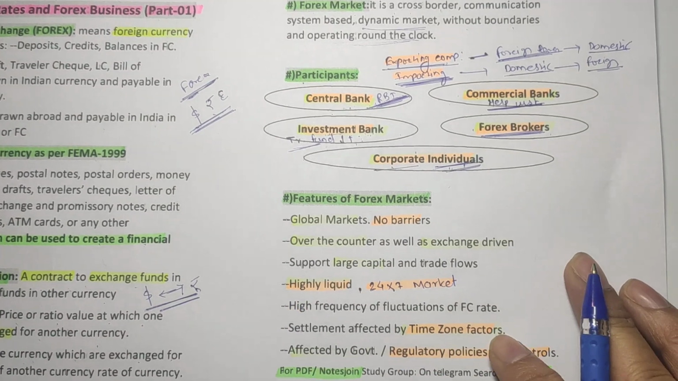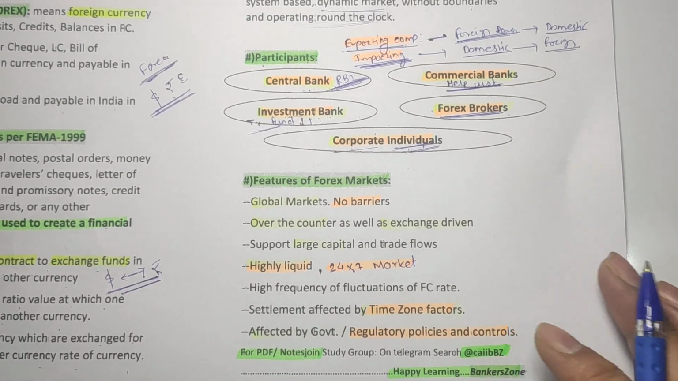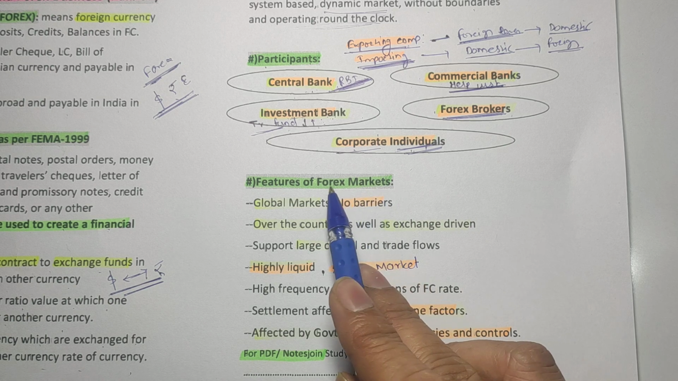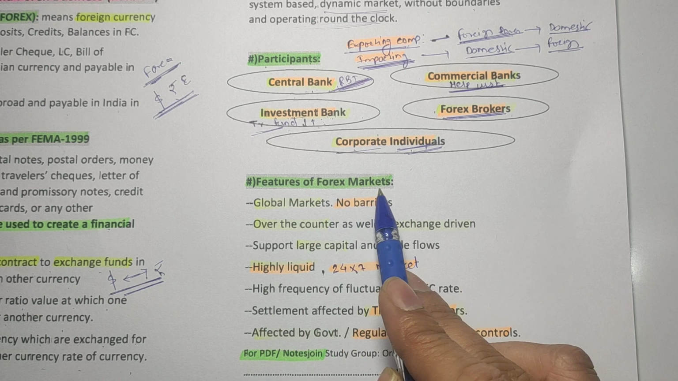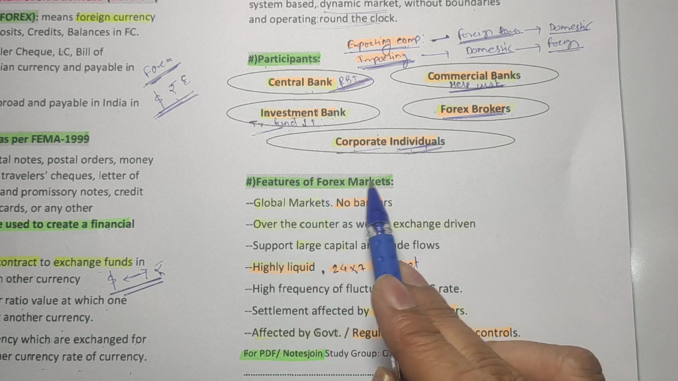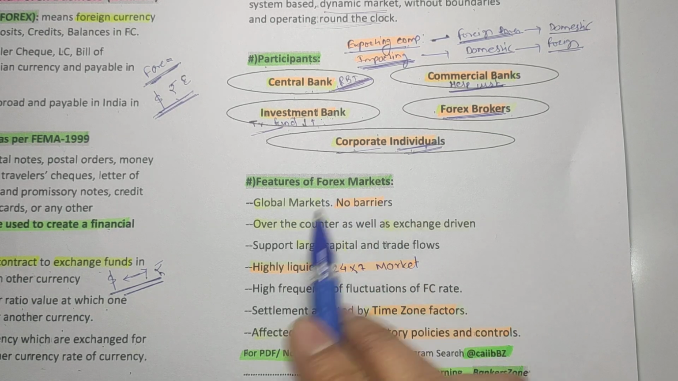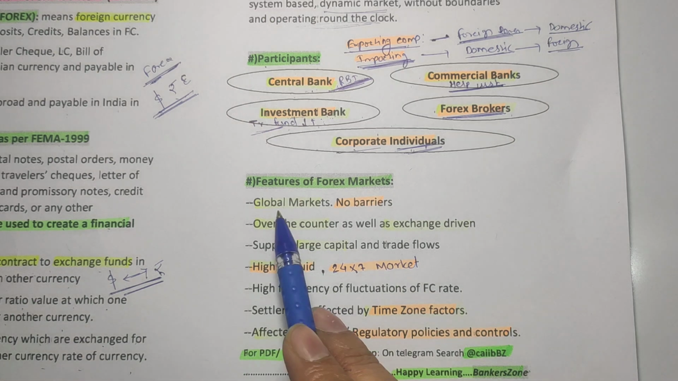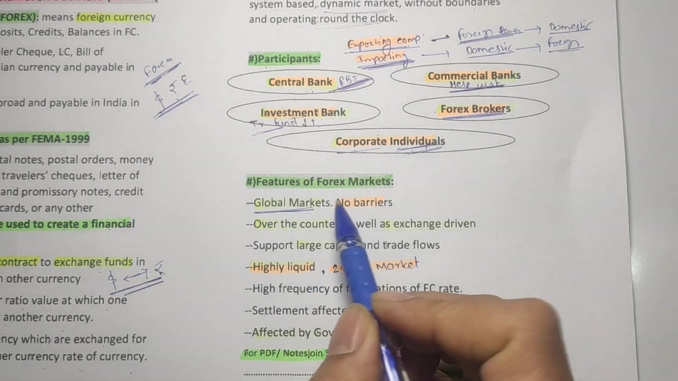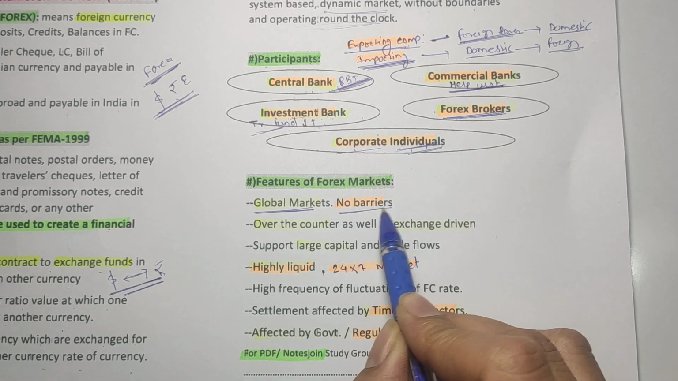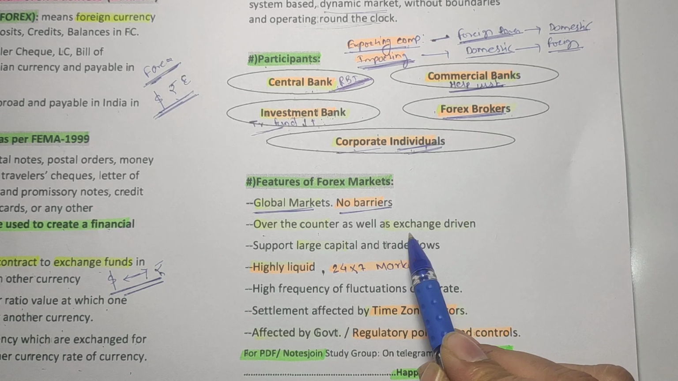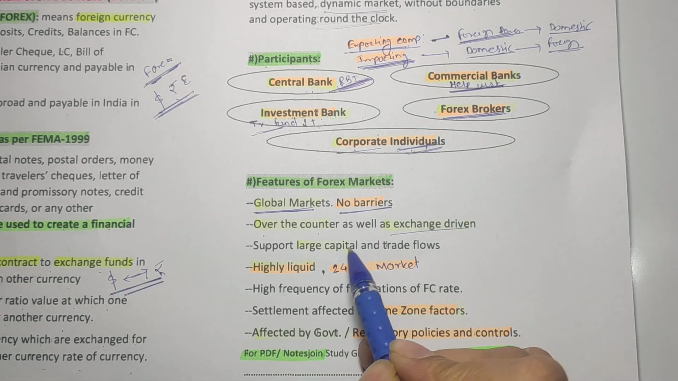So let's see some features of the forex market. Friends, as I have already told, the forex market is the system where all foreign exchange transactions are done. What are the features of the forex market? Very first, it is a global market. As it is a cross border market, it is global and there are no barriers. It is both over the counter as well as exchange driven. That means there are two types of systems.